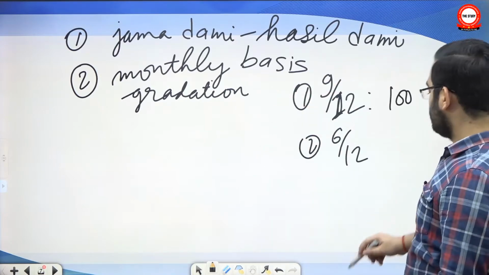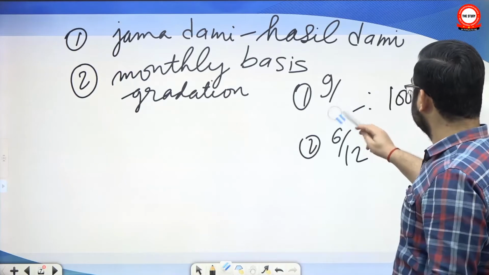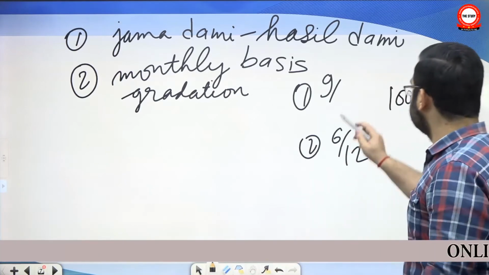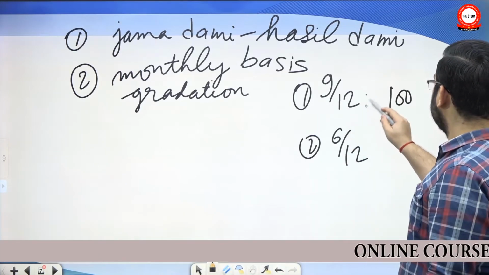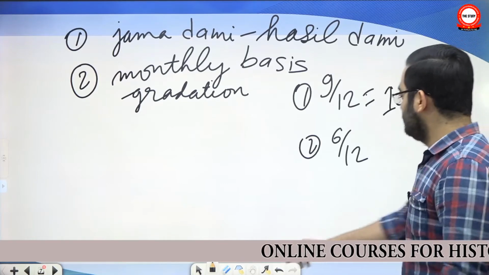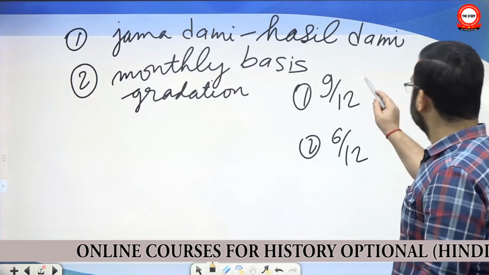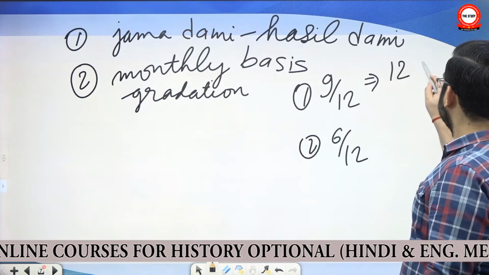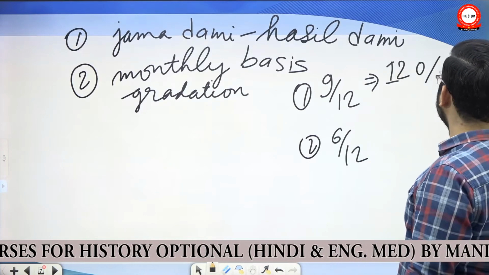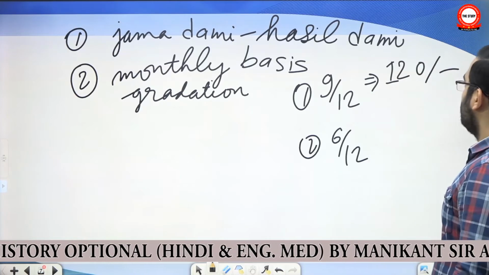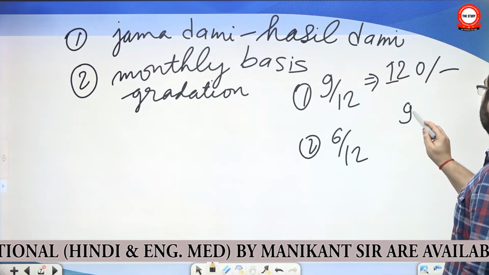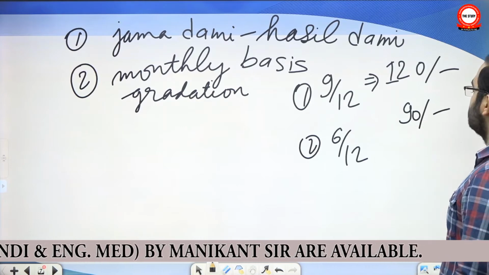Or let's simplify: say that in 12 months you should get 120 rupees out of this Jagir. But actually they were getting only 90 rupees in 12 months.